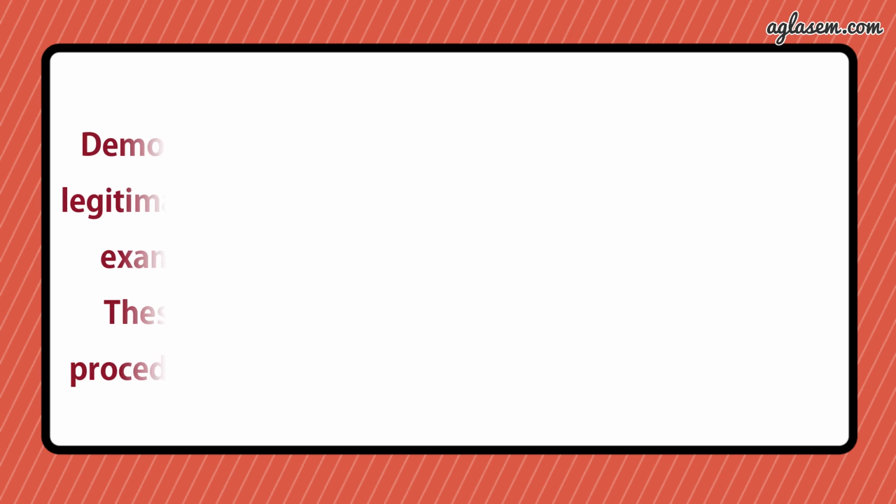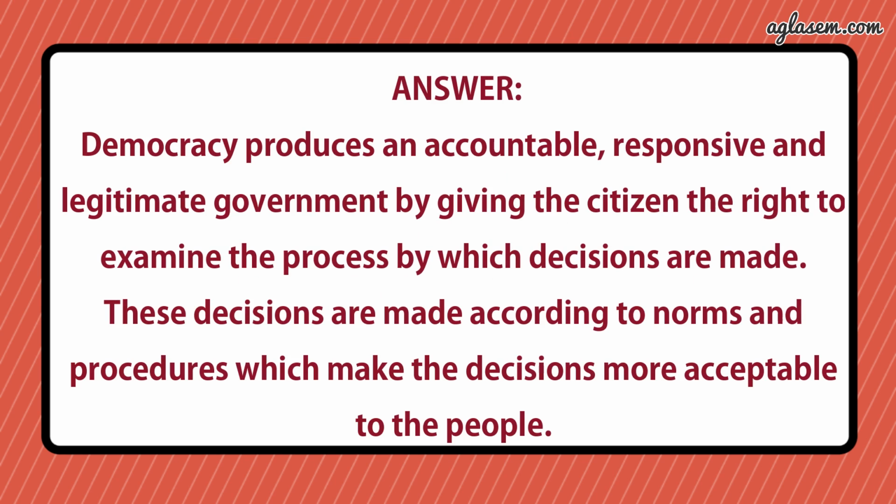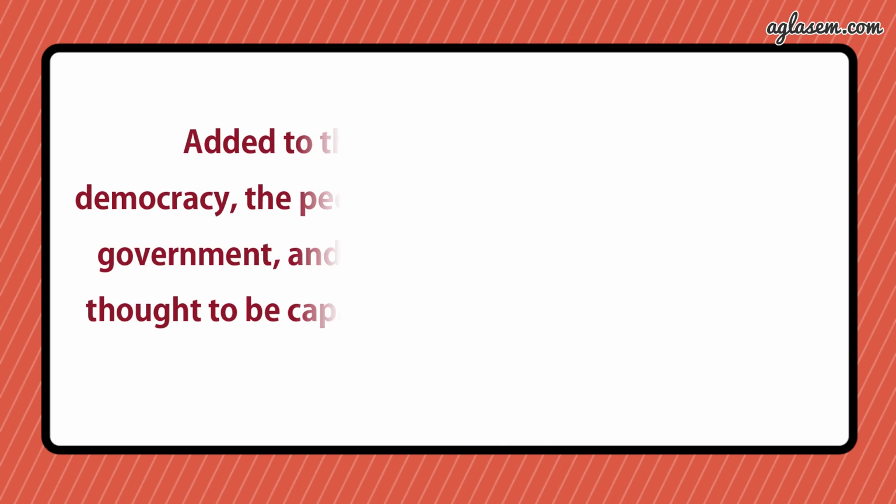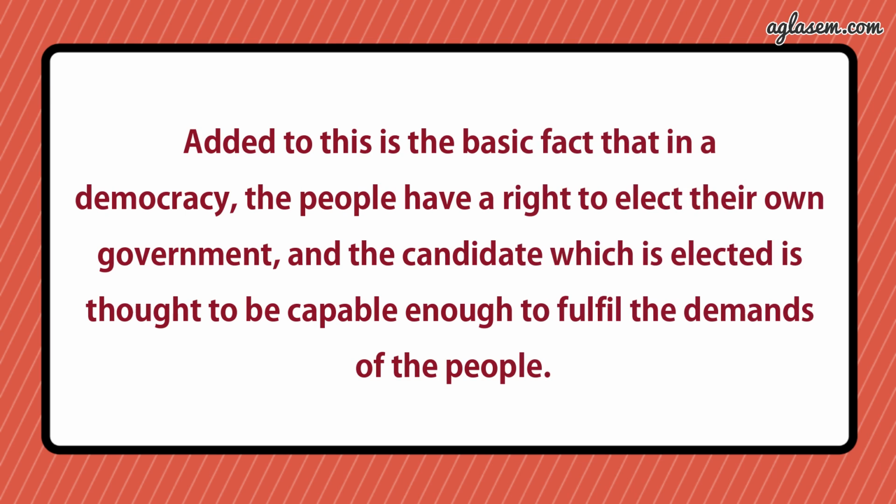Answer is, democracy produces an accountable, responsive and legitimate government by giving the citizen the right to examine the process by which decisions are made. These decisions are made according to norms and procedures which make the decisions more acceptable to the people. Added to this is the basic fact that in a democracy, the people have a right to elect their own government and the candidate which is elected is thought to be capable enough to fulfill the demands of the people.